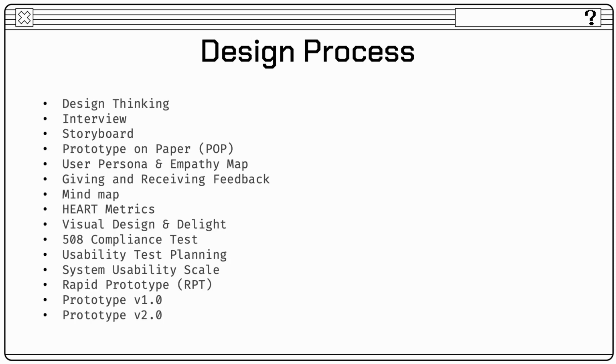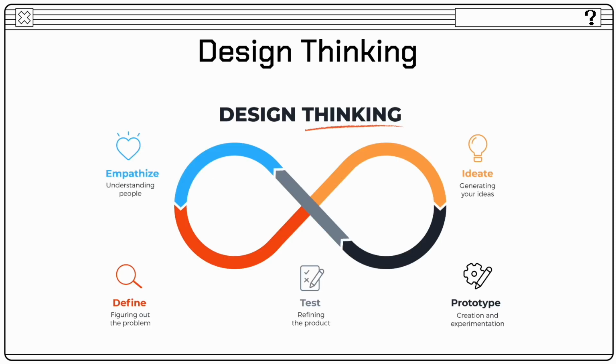These are the design exercises we did during our class to create, test, and revise our prototype. Interviews, storyboard, mind map, user persona and empathy map, heart metrics, and system usability test are among the few worth highlighting. Design thinking is an iterative process which seeks to understand users, challenge assumptions, redefine problems, and create innovative solutions through prototyping and testing it. The wallet design in-class exercise helped us understand the process, which was implemented on a larger scale